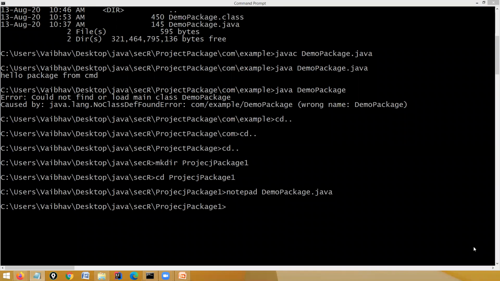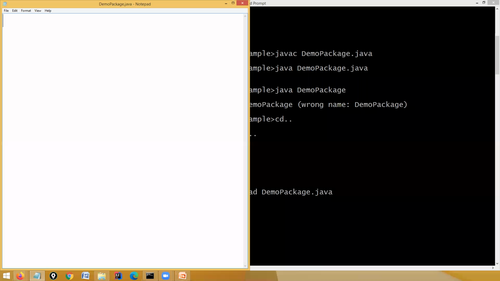I am writing the same code. I am giving the package com dot example. Then I am declaring the class, public class demo package.